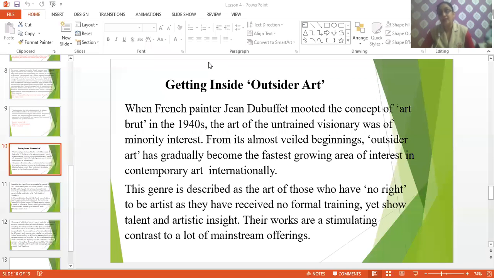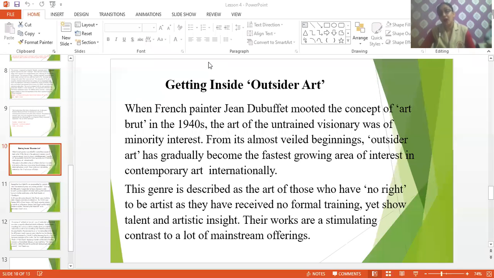So that's why, in the second paragraph, the writer is telling us that these people have no right to be called artists, because they haven't taken any formal training, yet they show a lot of creativity in their work. That's why they are being appreciated, because of the difference in their work. They are being appreciated by people all over the world.